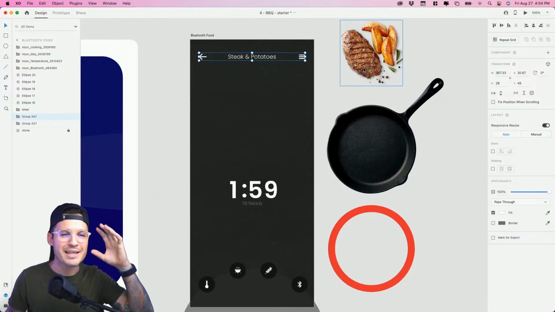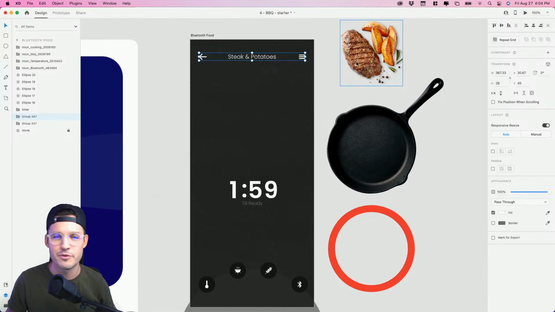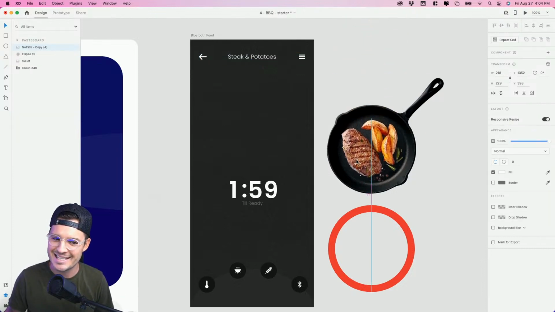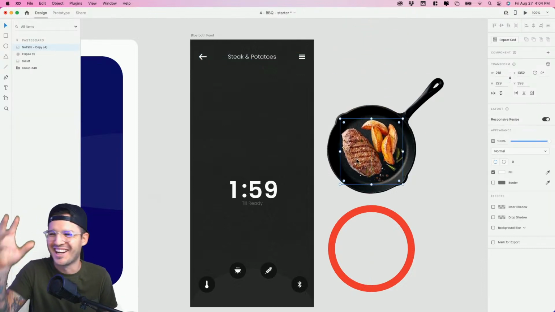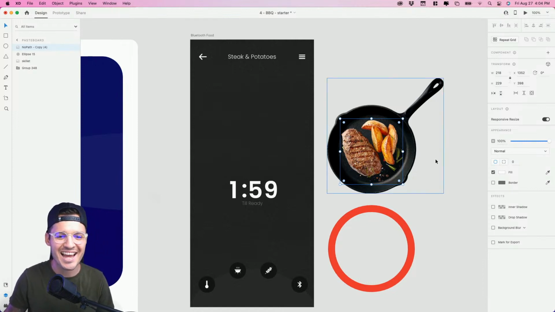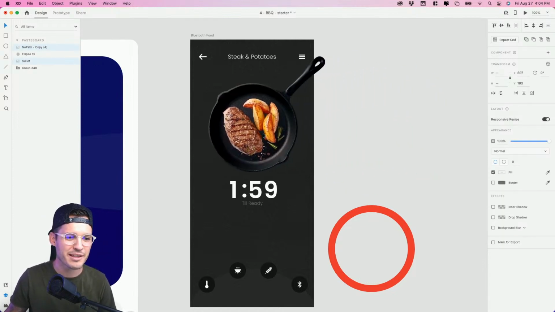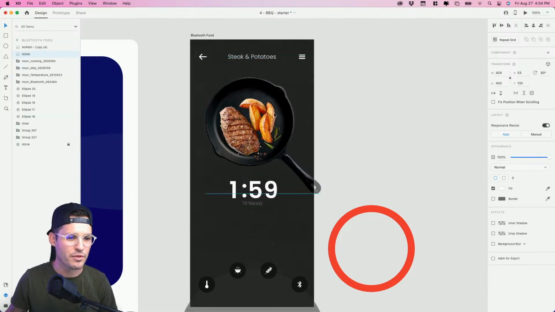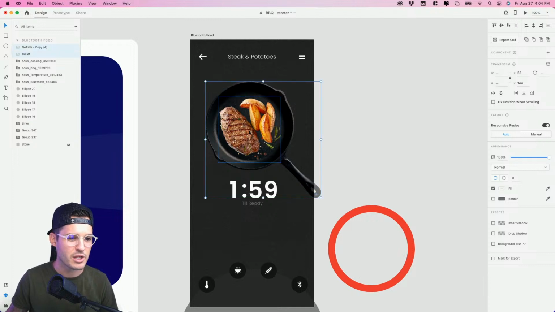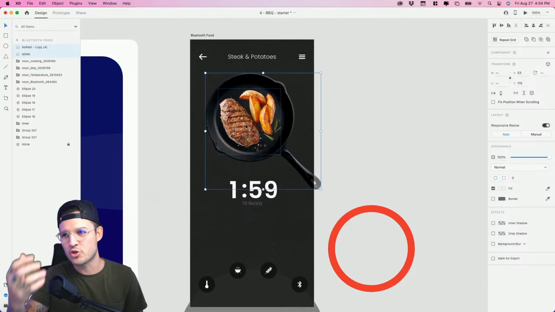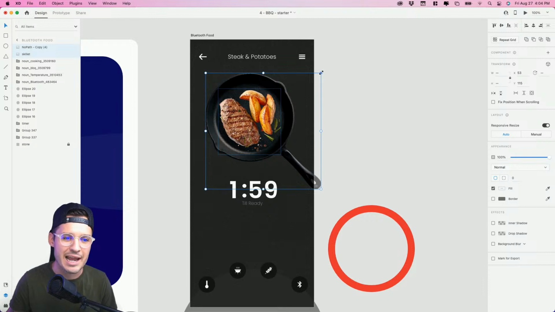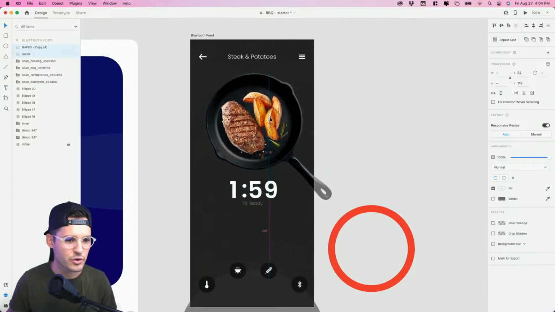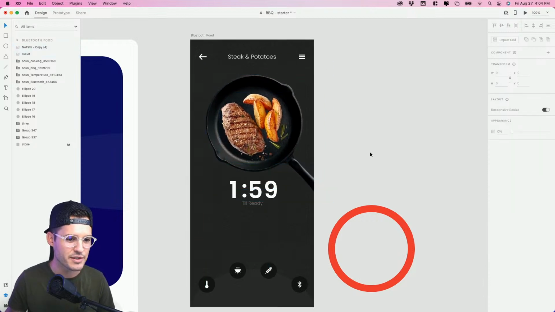I just want everybody in their minds to make a sizzle sound as I put my food into my cast iron. That's right. We're going to put our food inside of our pan, and let's bring that whole thing onto our artboard here. I like it maybe going this way actually a little bit, so that the handle is drawing attention kind of downwards. Let's increase the size of this. I like the look of this so far.